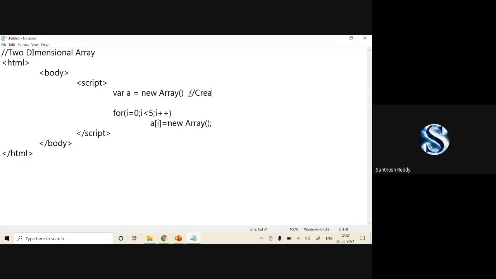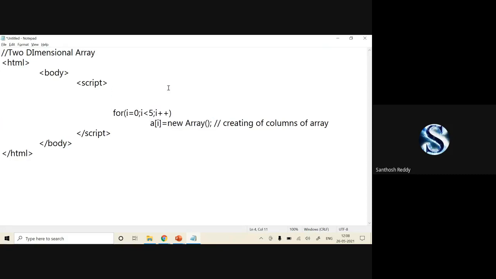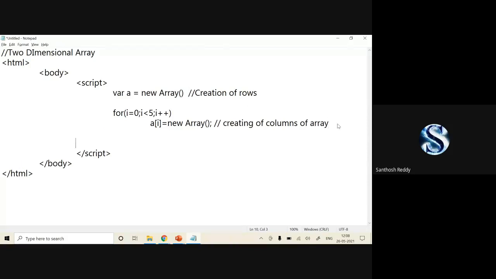This is used for creation of rows, and this part is used for creating columns of the array. Now that we have created rows and columns, can anyone say how many rows and how many columns we have?